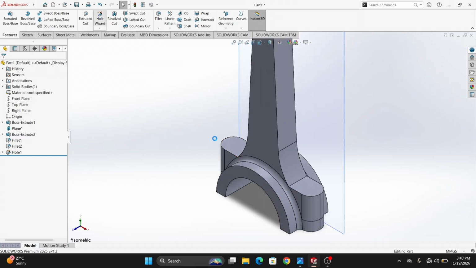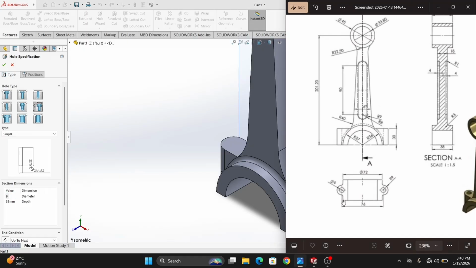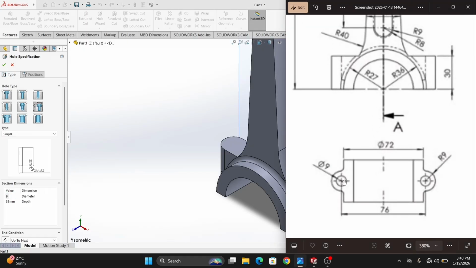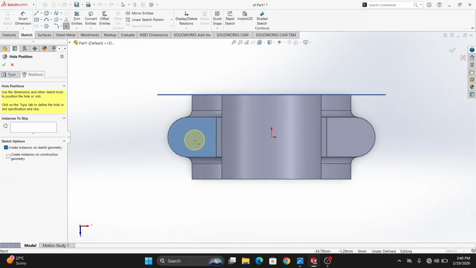Again Hole Wizard. Select this face. It will be 9 mm. Here given inside is 92, and this center to this center is 76. Okay. 9 mm. Position. Select this face, and then click here one and here one. Or Control S, save.